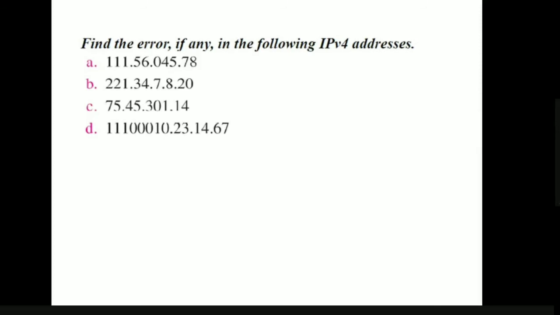111.000.10.23.14. Here we have a combination of binary and decimal representation. Either you write in complete binary representation, or in complete decimal representation. You should not mix binary and decimal representation. So here you have to write either all the last 3 numbers in binary, or change the first binary digits into a decimal representation. Okay, so this is the thing.